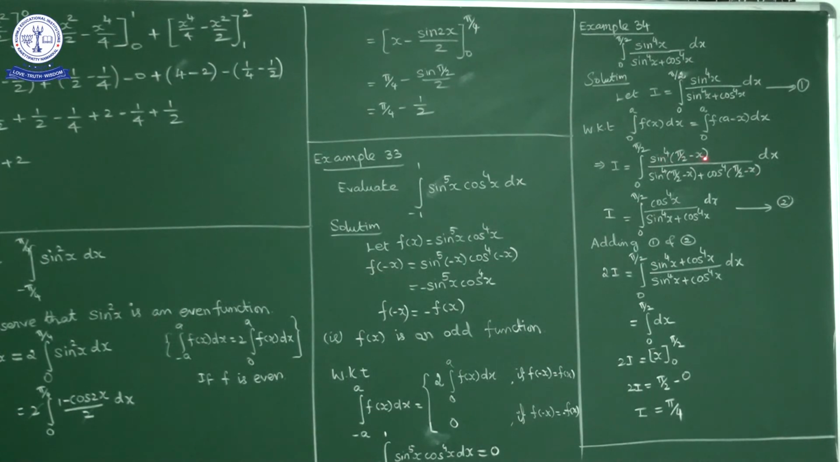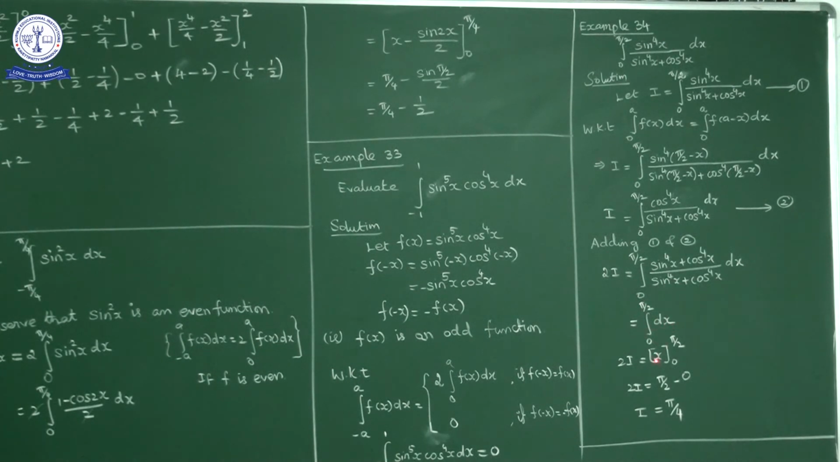Sin pi by 2 minus x is cos x. So the numerator is cos power 4x, and the denominator is cos power 4x plus sin power 4x. Now if you add 1 and 2, we get 2I is equal to integral 0 to pi by 2 sin power 4x plus cos power 4x upon sin power 4x plus cos power 4x dx. Numerator and denominator get cancelled, so 2I is equal to integral 0 to pi by 2 dx.